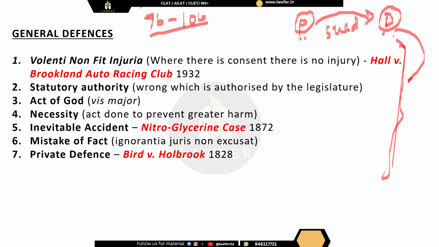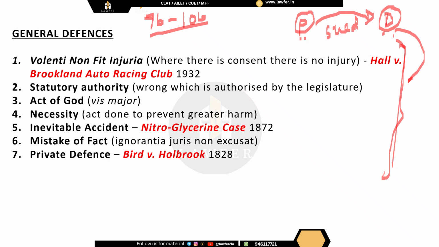The first one is volenti non fit injuria. That is, when there is consent, there is no injury. So suppose you have consented to suffer any injury. Later on, you cannot sue the other person as to why you have suffered that injury. For example, in the case of Hall versus Brookland Auto Racing Club, there was a car race going on. And one of the spectators who had entered that arena and was sitting and watching that car race got injured as a result of an accident.